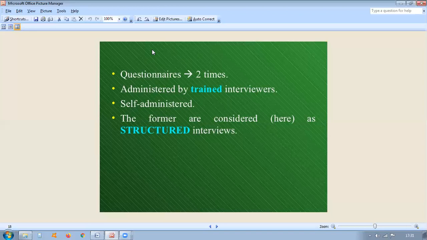So for example, collection of data directly by the researcher on brand awareness, brand preference, brand loyalty, and other aspects of consumer behavior from a sample of consumers by interviewing them.